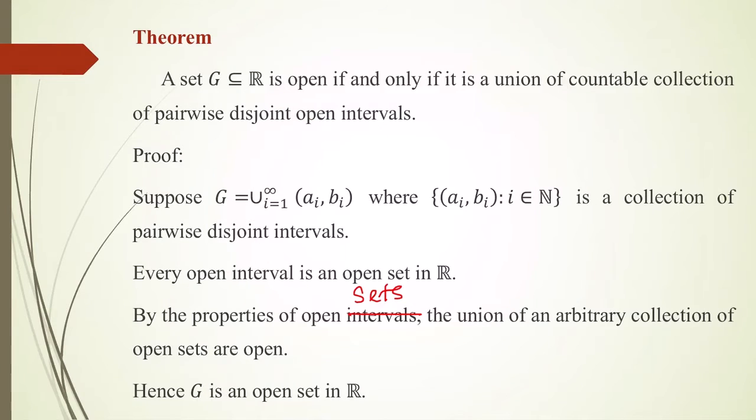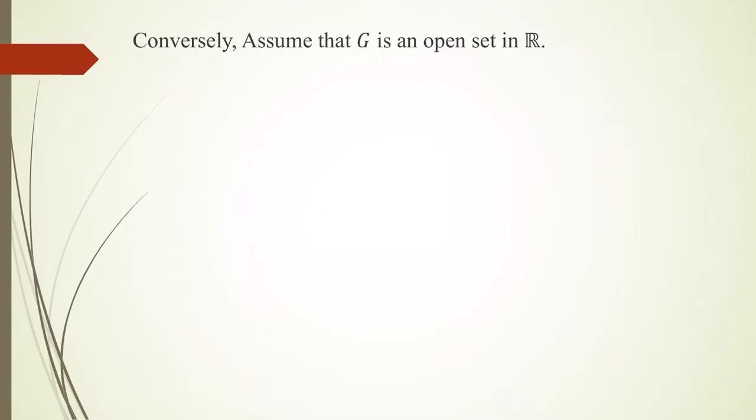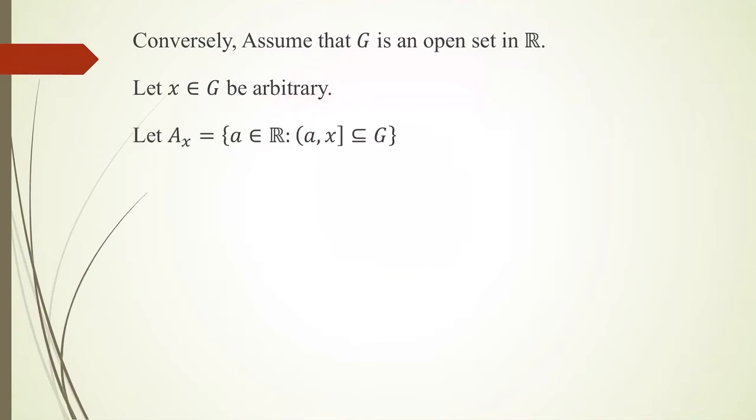Now we have to prove the converse part. That means if G is open, G can be written as a union of a countable collection of pairwise disjoint open intervals. So we are assuming that G is an open set in R. Let x element of G be arbitrary. Then I am defining a set capital Ax as the set of all a element of R such that open a, closed x is a subset of G.